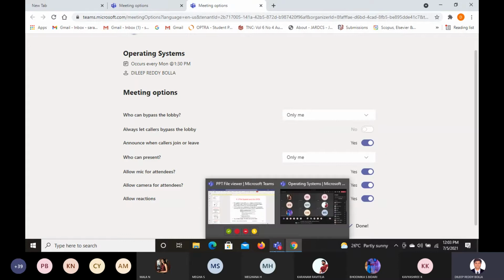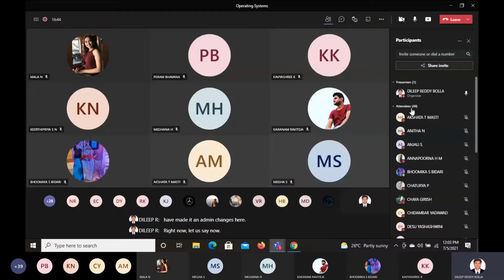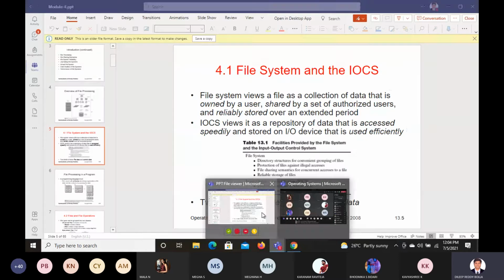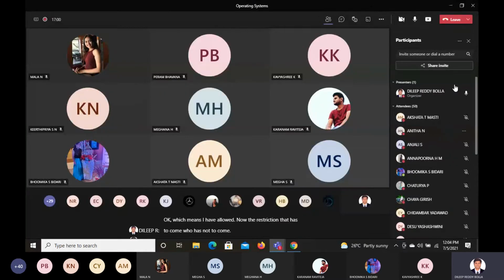Now let us say, that's what we have blocked it now for 50. Anyone coming above that will come to know. Whoever is coming late will come to know clearly. Which means I have now set the restriction of who has to come and who has not to come. Like if I don't want someone, who can allow now, I can deny it, right?